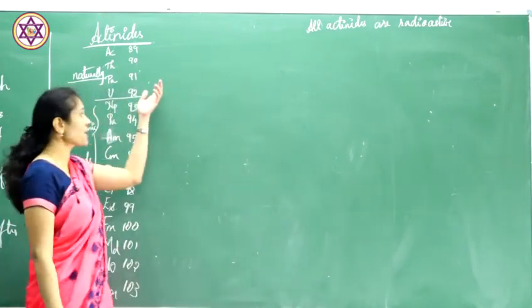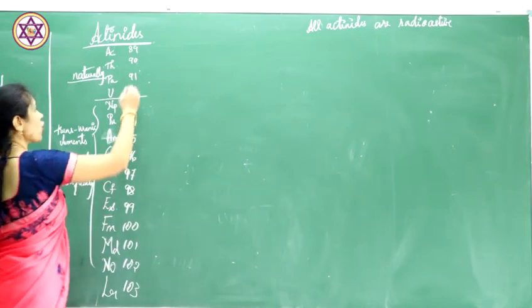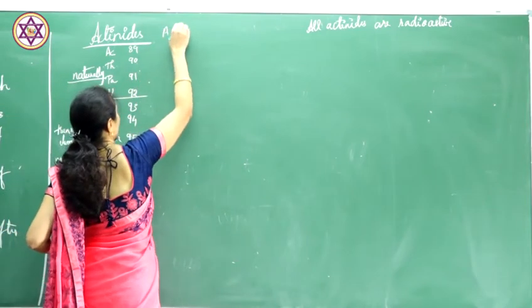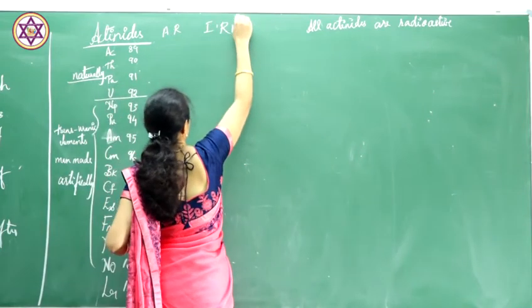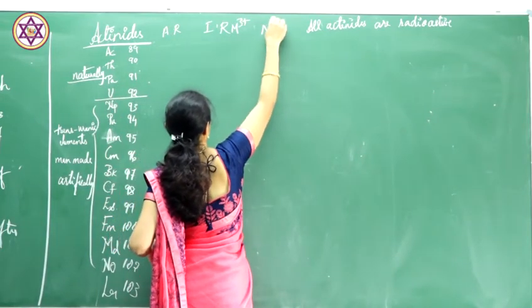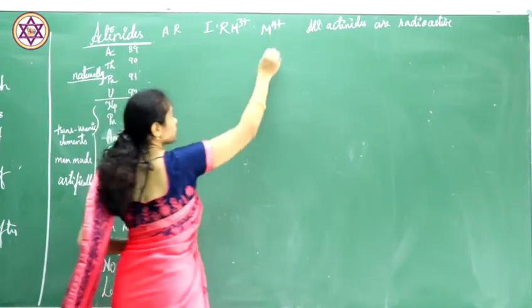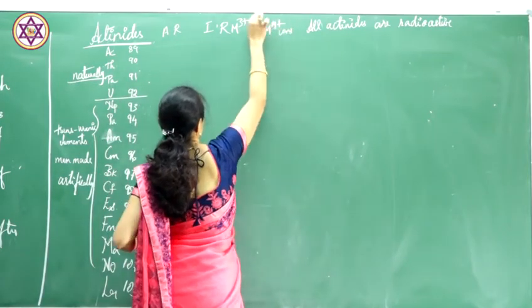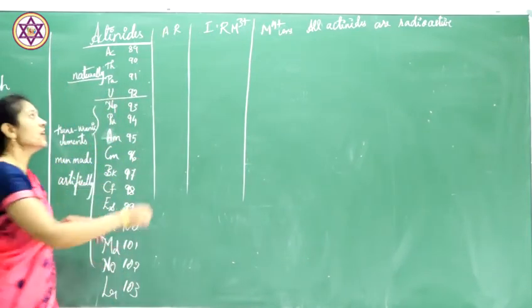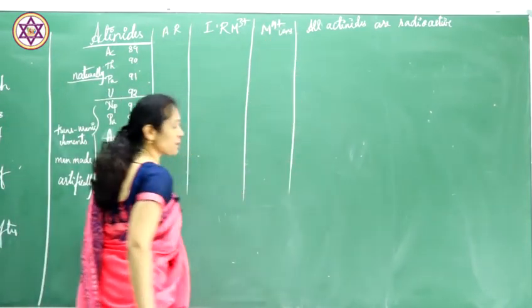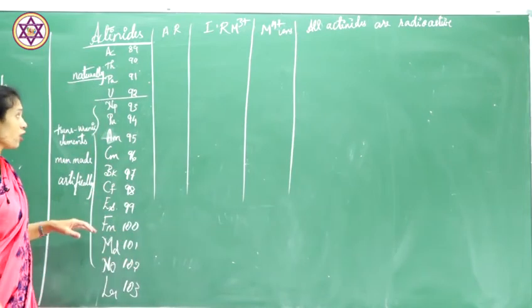Coming to the atomic radii and ionic radii, the ionic radii of M3+ and M4+ cations. What happens to the atomic and ionic radii of M3+ and M4+ ions?